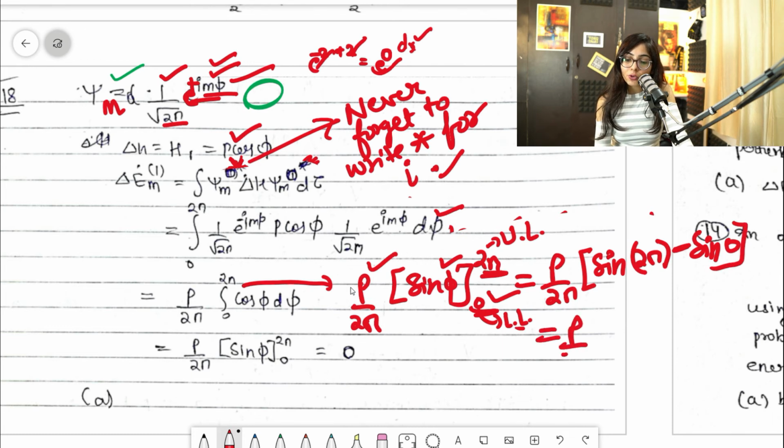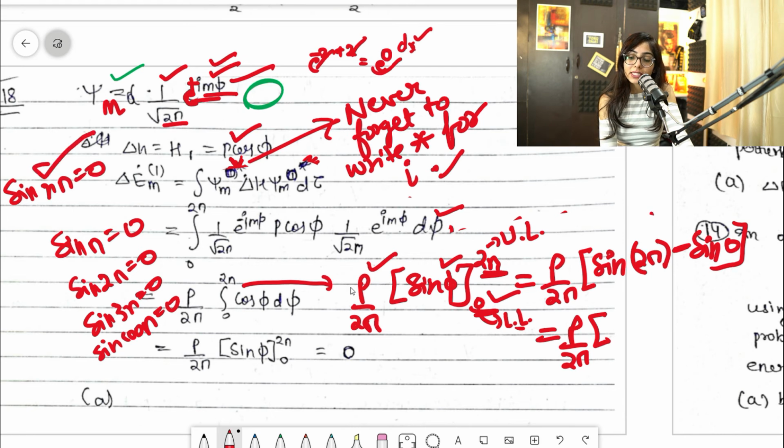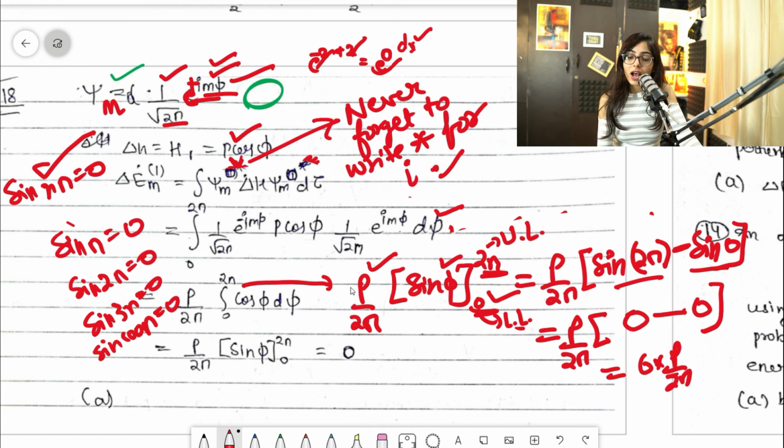It is p by 2 pi, and you know the sin n pi. Sin pi is equal to 0. Sin 2 pi, that is 0. Sin 3 pi, that would be 0. Sin 100 pi, that would always be 0. So that means sin n pi will always be 0. Always remember that. So now if sin 2 pi or any multiple of pi comes, you will always put 0, and sin 0 is always 0. So that means this is 0, because 0 minus 0 is 0. 0 into p by 2 pi, so the answer is 0.